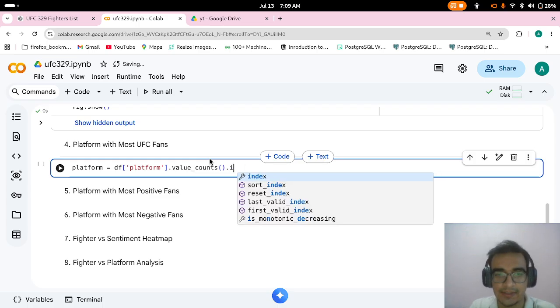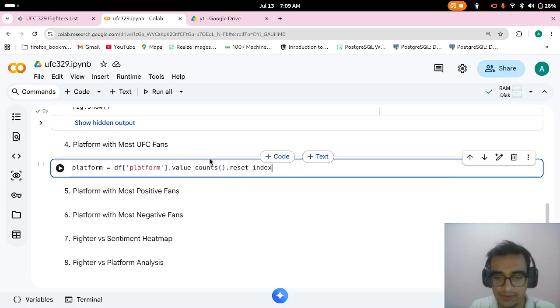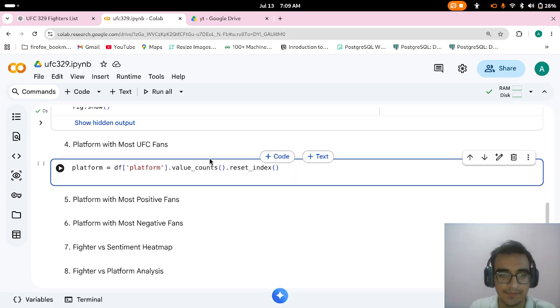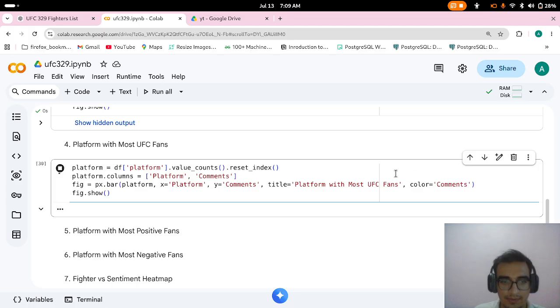We do reset index, then we simply change column names, and then create a bar chart. We put color as comments.